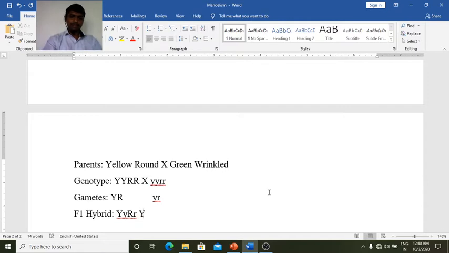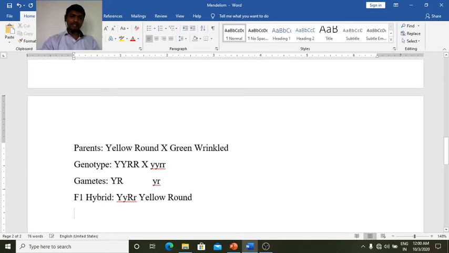The phenotype is yellow round. From this phenotype we say that the yellow color of the cotyledon dominates the green color. Similarly, the round form of the seed dominates over the wrinkled form of the seed. So in the F1 hybrid only the dominant character gets expressed, and we get yellow round seeds.